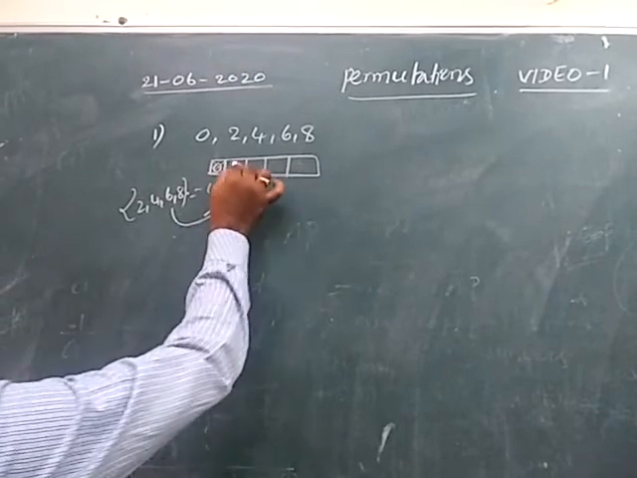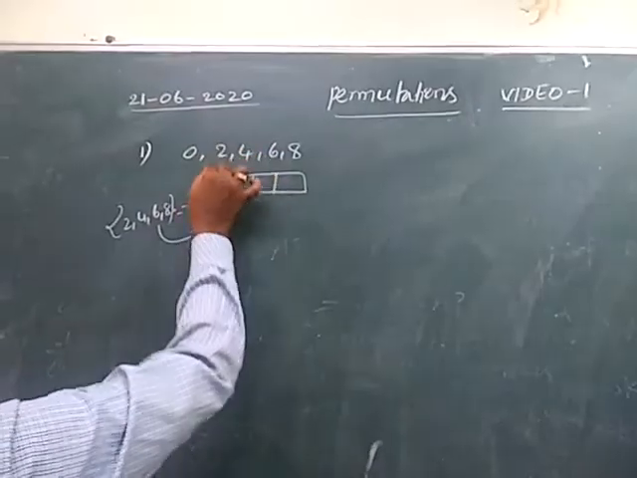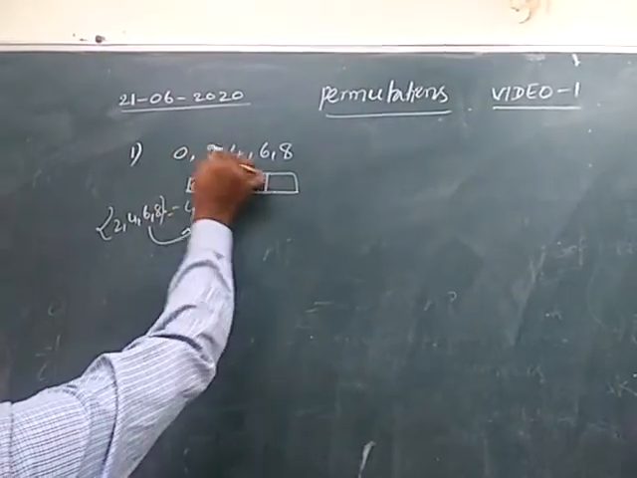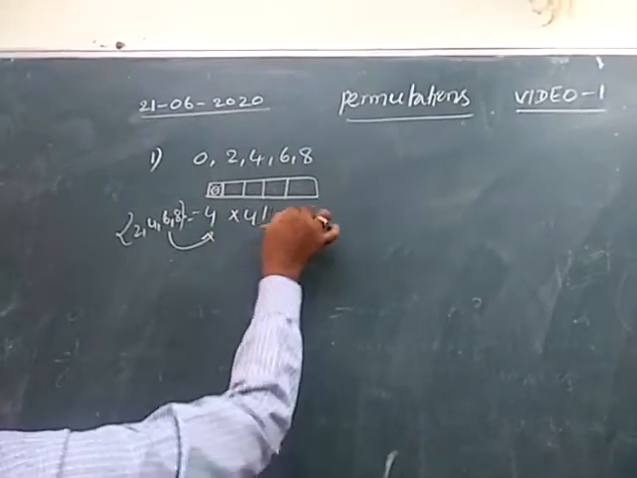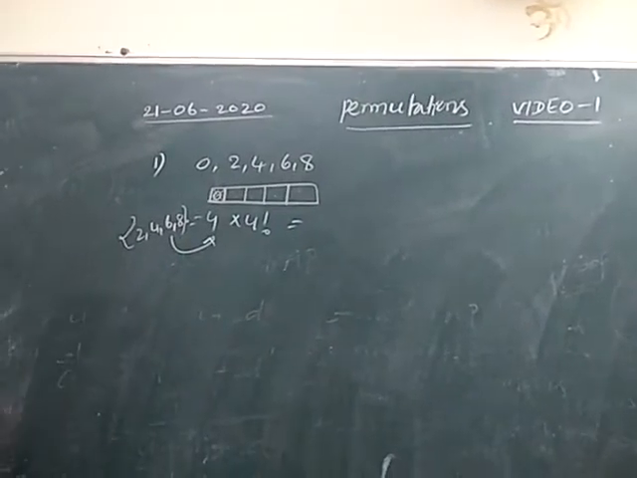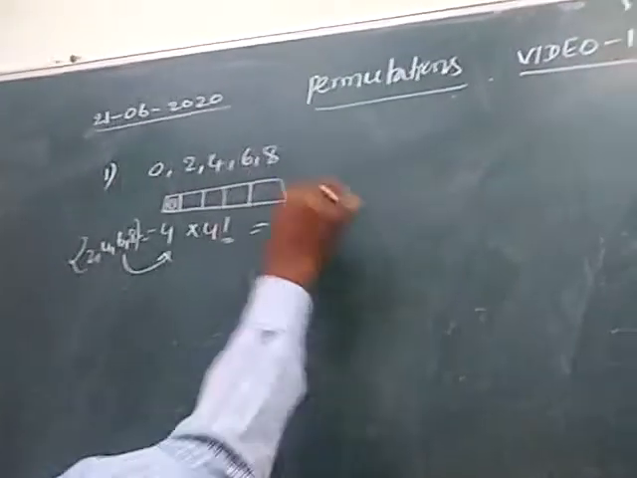Then how many digits do we have remaining? Suppose if you write 2 here, then 0, 4, 6, 8 remain. So 4 digits can be placed in these 4 places in 4 factorial ways. 4 factorial is 24. 4 into 24 is 96.